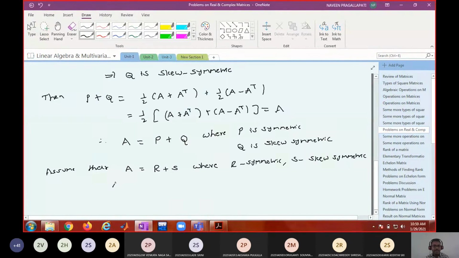Then what is A transpose? (R plus S) whole transpose. But what is (R plus S) transpose? R transpose plus S transpose. What is R transpose? What kind of matrix is it? R is a symmetric matrix. So if R is symmetric, then what is R transpose?